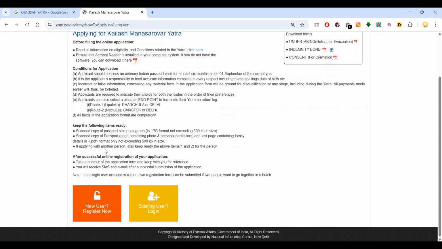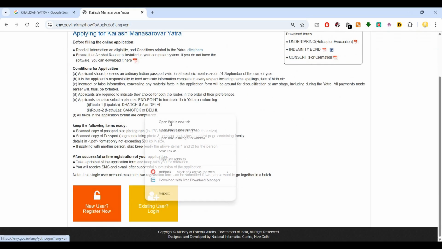After successful online registration of your application, you will take a printout of the application form and keep it for your reference. You will receive an SMS and email after a successful submission of the application. In a single account, a maximum of 2 registration forms can be submitted if 2 people want to go together in a batch. So that is how it is.